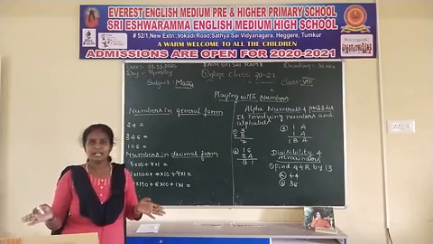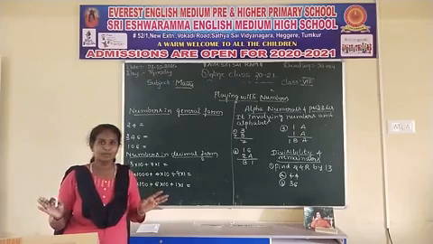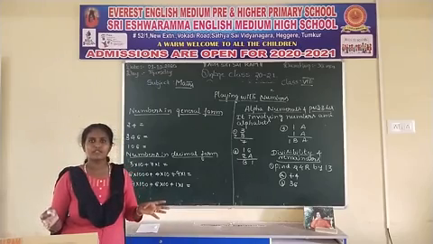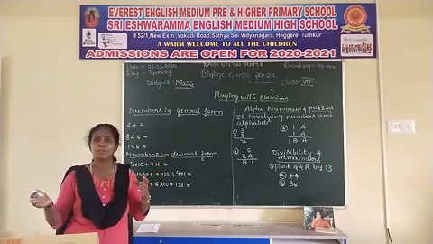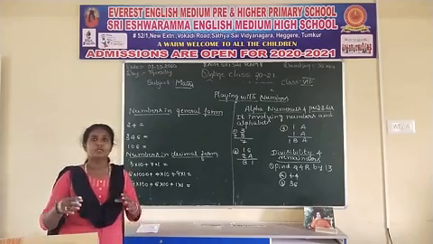Maths is nothing but numbers. It mainly depends only on numbers. We are using numbers not only for study purposes, but also to play, to identify, to count, to add.